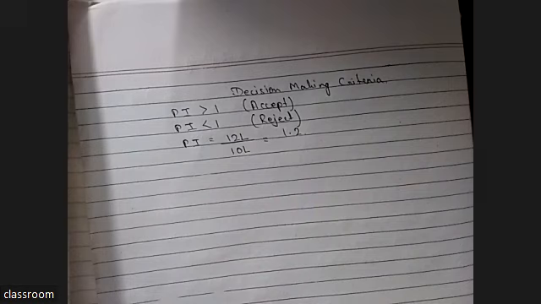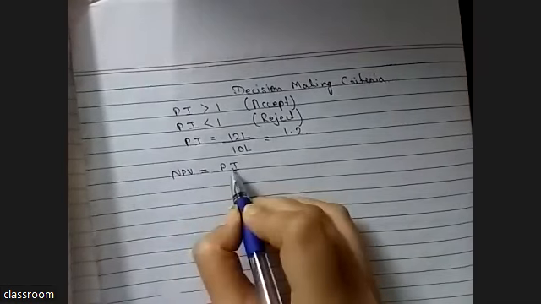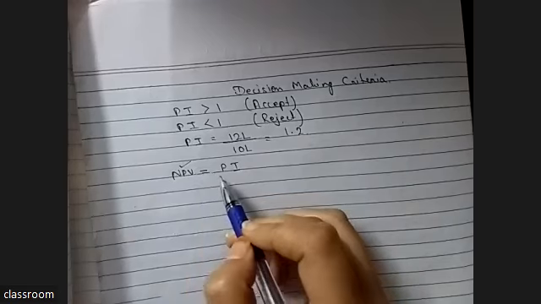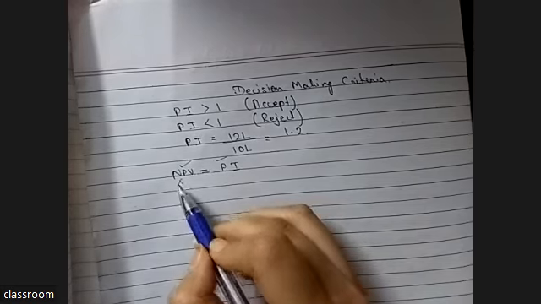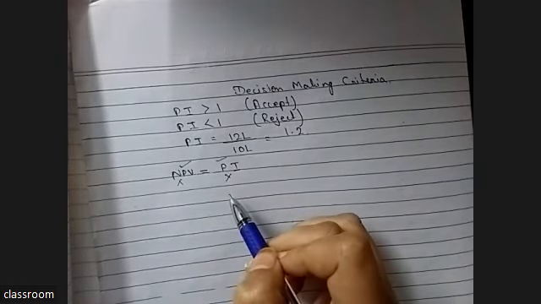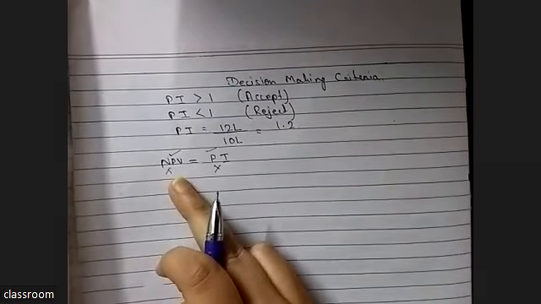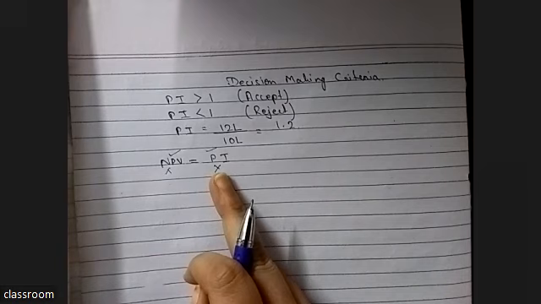Now, why do we do PI? PI is the index, the profitability index. It means NPV and PI will always give the same result. Both will never contradict each other. If NPV says accept the project, PI will always say accept the project. If NPV suggests reject the project, PI will also suggest reject the project. Why do we do PI then? Just for confirmation that we have taken the right decision with NPV. If both are contradicting each other, there may be a fault, a mistake from our side.